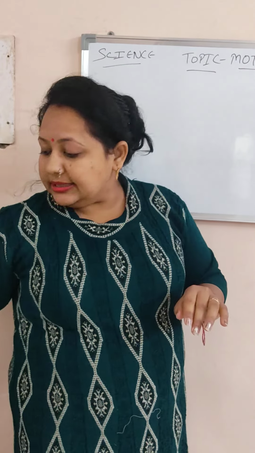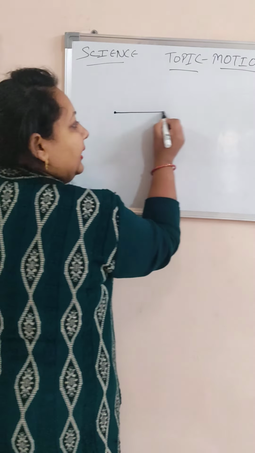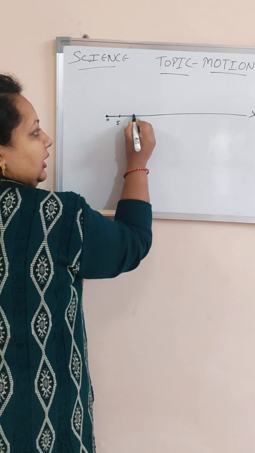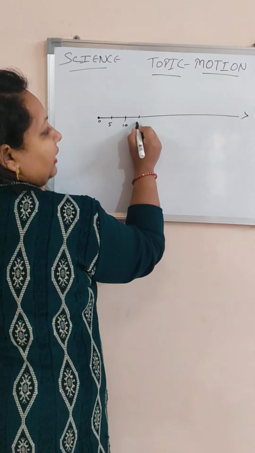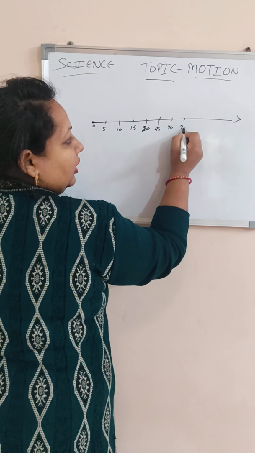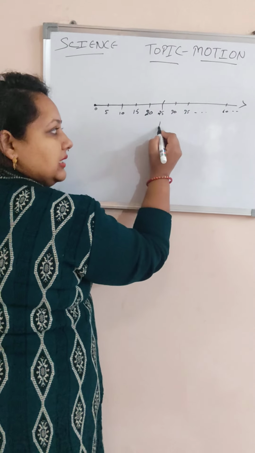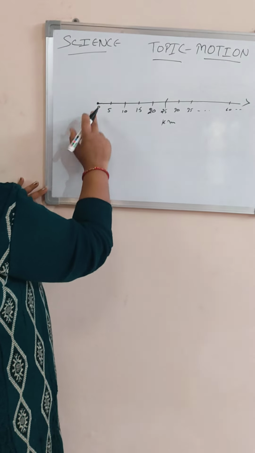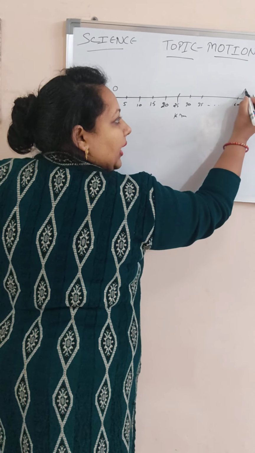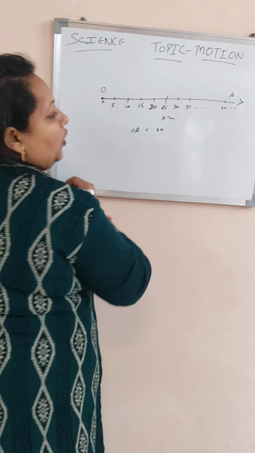Now we will discuss the types of motion. Firstly, we will take a straight line motion. In this, we start from the origin and take equal distances like 5, 10, 15, 20, 25, 30, 35, and so on up to 60 and beyond. This distance is in kilometers. Here we have an object at the origin O which has to go to point A, and the distance from O to A is 60 kilometers.